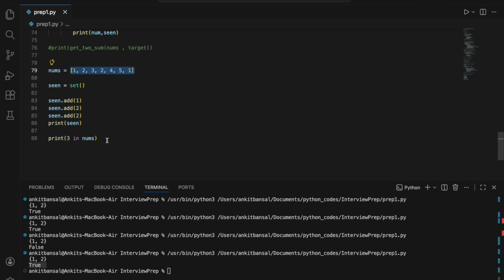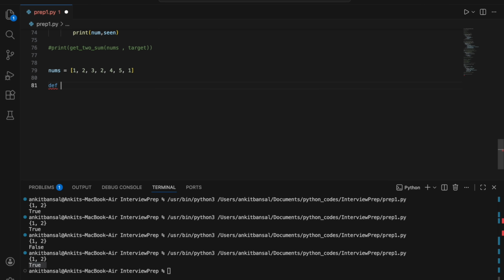Okay, great. Now let's go back to the question, right? I want to find all the duplicates. So I'll say def find_duplicates, and this will take nums, right? So this is all I need. Okay. So I will define a set seen equal to set.